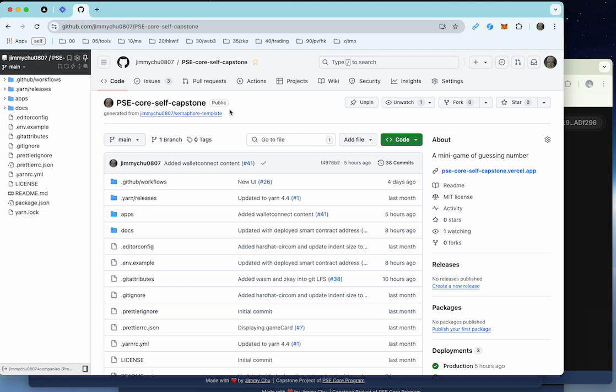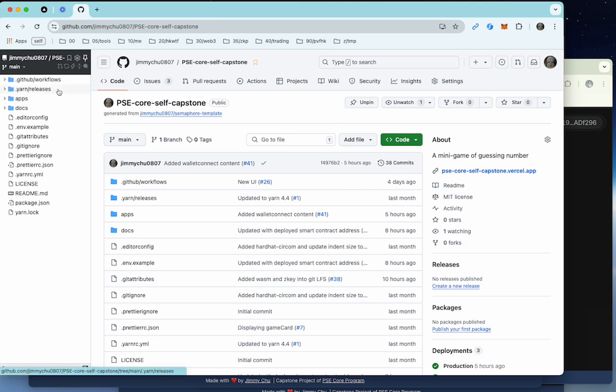PSE core self capstone, and we will go through the origin of this project. Actually, it's coming from the semaphore template, and I've learned a lot from reading the semaphore source code and semaphore boilerplates. But let's get to that later.